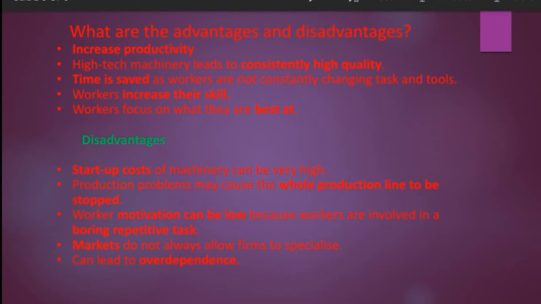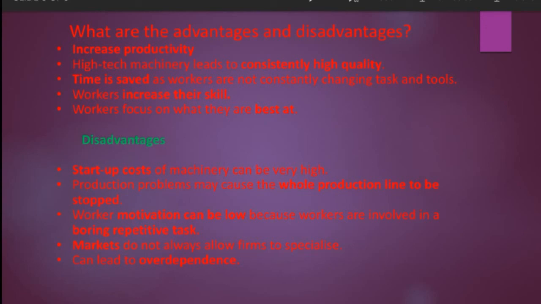Then high-tech machinery leads to consistently high quality, so it will increase the quality of output, that is the next advantage. And the third advantage is it will save time, so within less time the firm will be able to produce more quantity of goods and services. The fourth advantage is workers increase their skill, so they will get used to the technology. As a result, it will increase their skill of producing more output in less time. That is the fourth advantage.